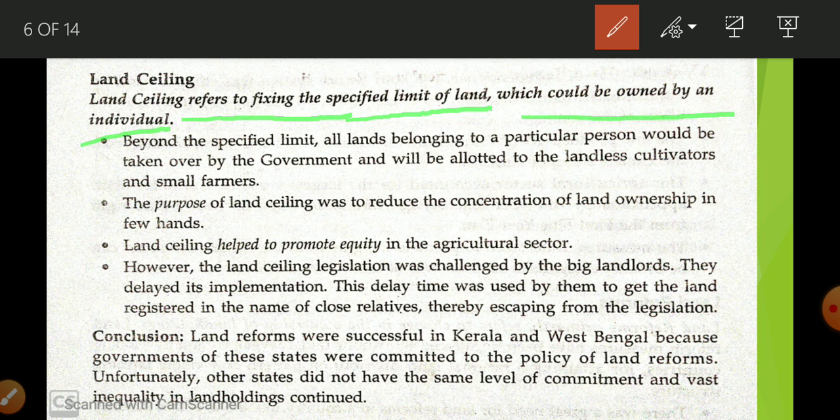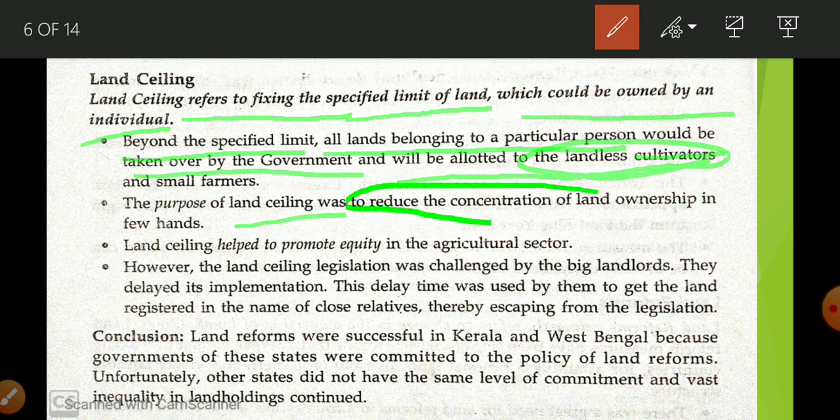If any person is having beyond this specific limit, all land belonging to a particular person would be taken over by the government and will be allotted to landless cultivators, okay. The purpose of land ceiling is what? To reduce concentration of the land holding.